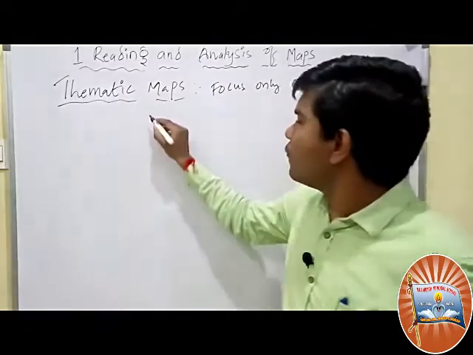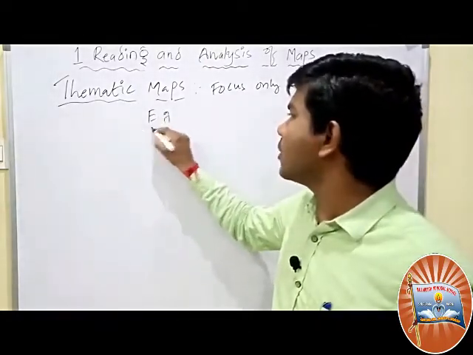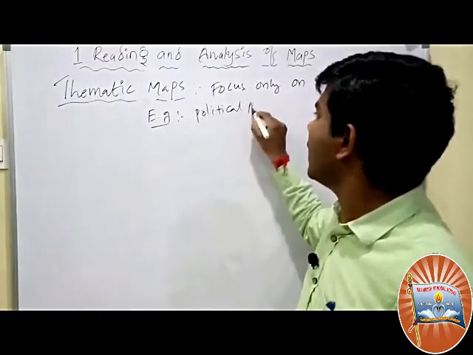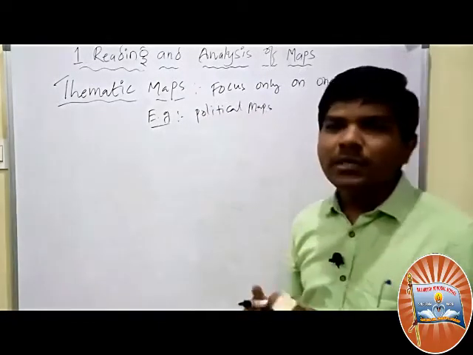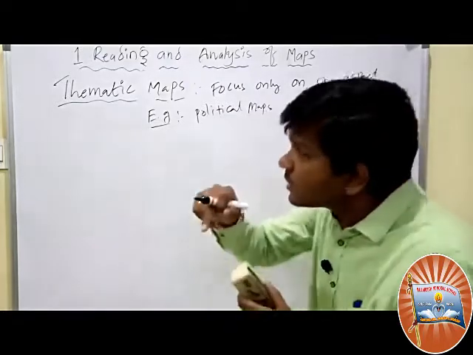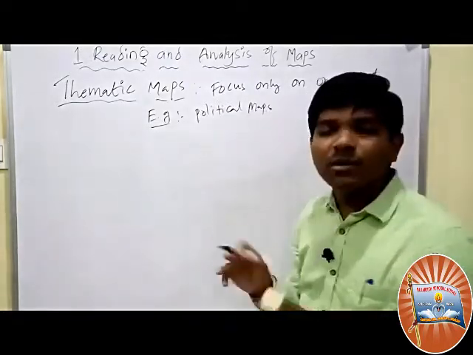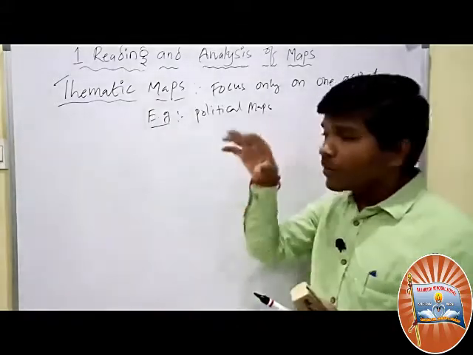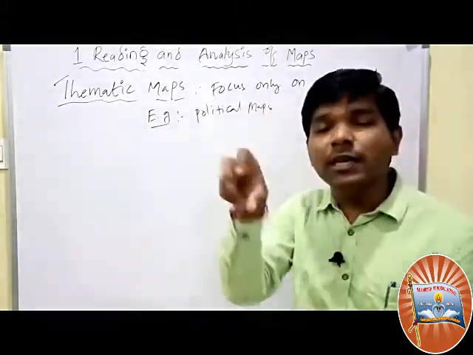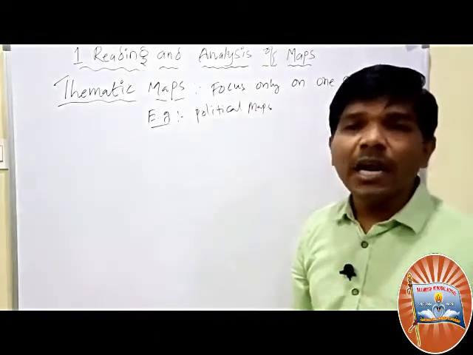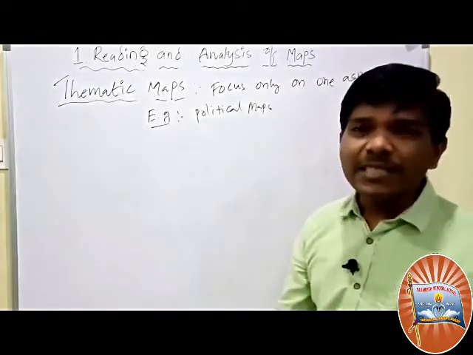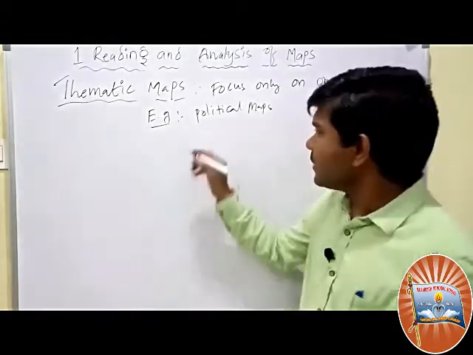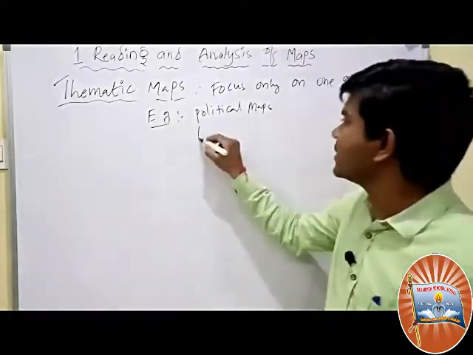You see, we have different maps. For example, we have political maps. In political maps, if you wanted to search where the Godavari river is going, you cannot see it, because it focuses only on locations, important cities and important places. Next example, the physical map.